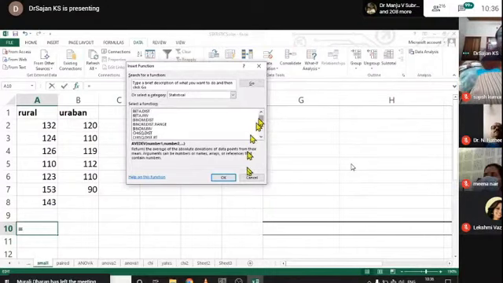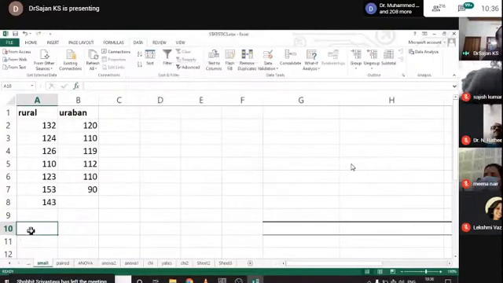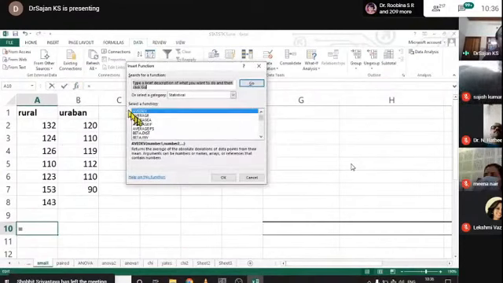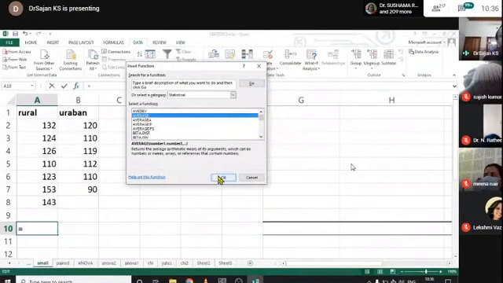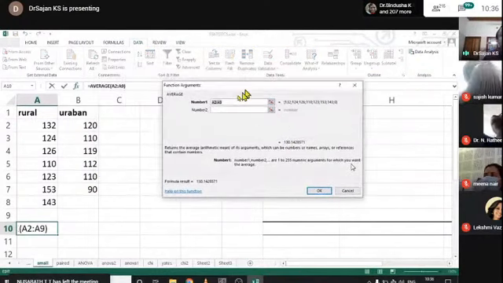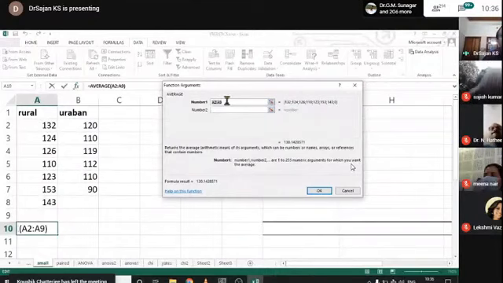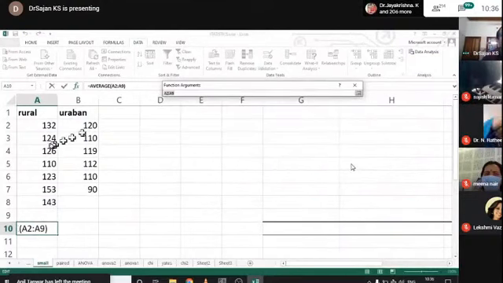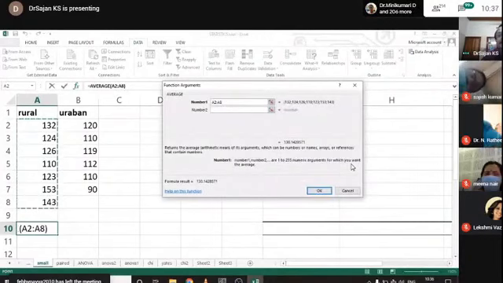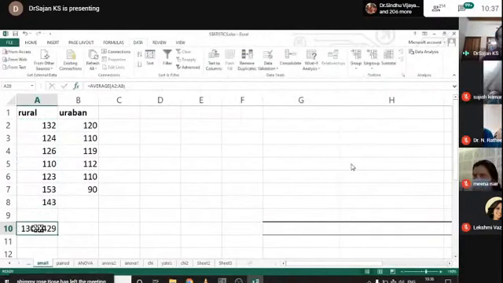Okay. And in order to find out the mean of this category, just click here and click on the FX button and click on average. Average is the mean. Okay, click average. Just click OK. Then select the data series A2 to A9. A2 is this 132, A9 is this blank cell. But it is wrong. This blank cell cannot be included for the calculation. So just click here, click and drag this much data and click enter. That is the mean value of this category.